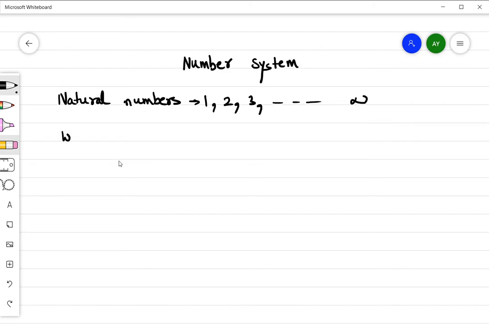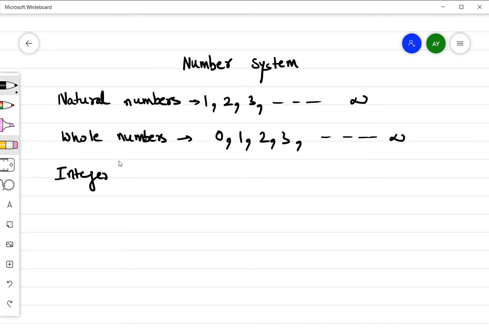Then we have done whole numbers. Whole numbers are the numbers that start from 0. The least whole number is 0, and then comes 1, 2, 3, and they also go to infinity. You have also studied integers. Integers are the negative and the positive numbers.